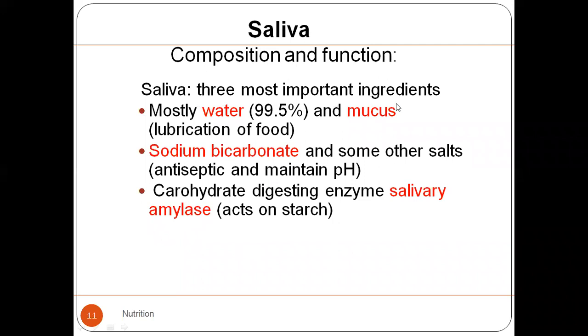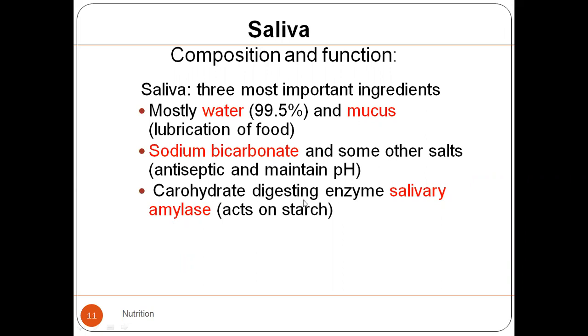Saliva has 3 most important ingredients. First of all, water है. 99.5% हमारे पास saliva के अंदर water है बेटा. ठीक है, फिर हमारे पास we have sodium bicarbonate, and sodium bicarbonate gives it the suitable medium जिसके अंदर इसने काम करना है. ठीक है, and it also acts as an antiseptic and it helps to maintain a suitable medium inside the mouth, which is most of the time, ज्यादातर it is a favorable range, वो towards neutral ज्यादा बेहतर ये काम करता है.